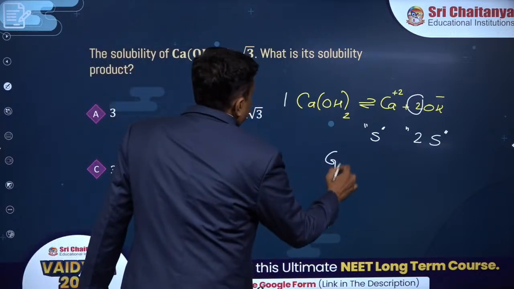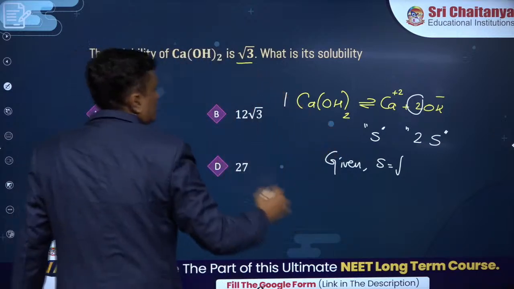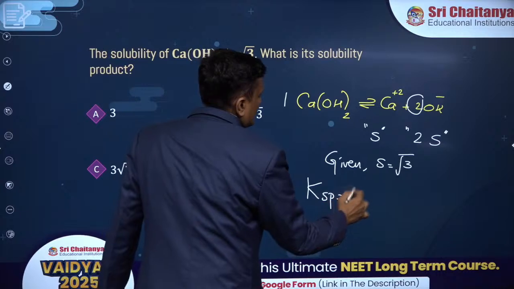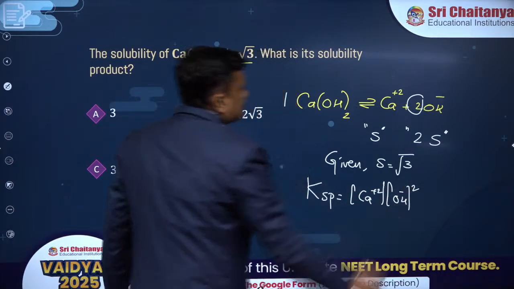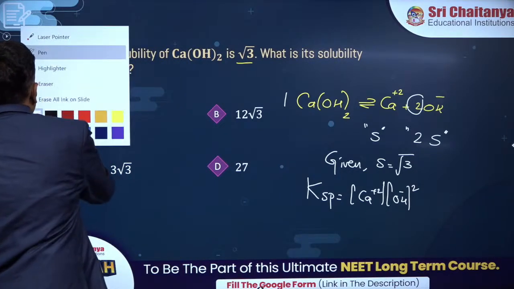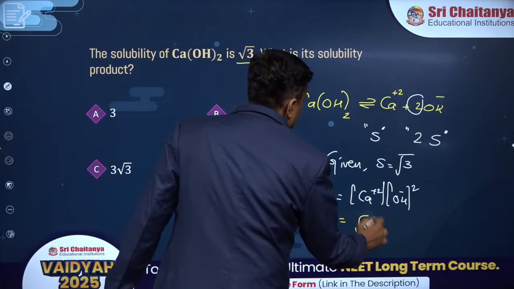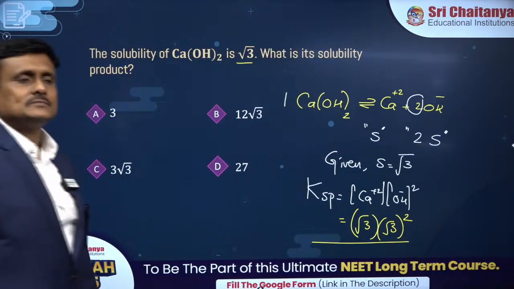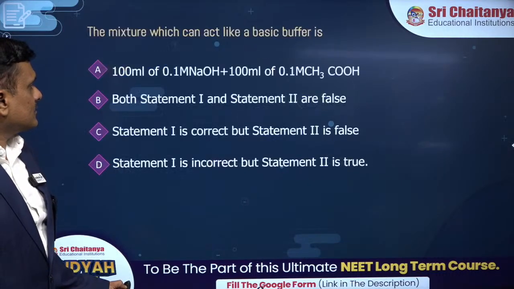Now you see, we are given the value of solubility as root over 3, and you know how we write Ksp, which is equal to the concentration of calcium ion into the concentration of OH minus whole square. Now when you substitute the given concentration values, you can see this is root 3 and this is root 3 whole square, isn't it? So you can simply calculate and get your answer.